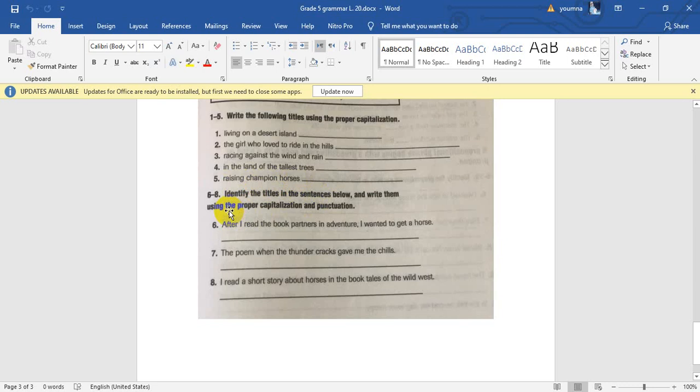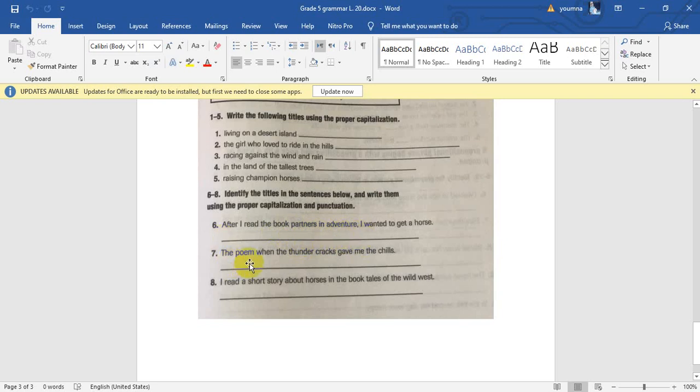Then from number 6 to number 8, identify the titles in the sentences below and write them using the proper capitalization and punctuation. So let's see here. After I read the book Partner in Adventures, I wanted to get a horse. It's a book, so it's a long work. So Partner will be capitalized, in lowercase, Adventures capitalized. And it's a book, so you will underline it. So you have to write this title properly on this line.